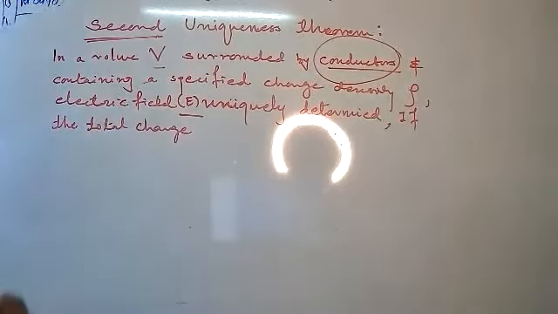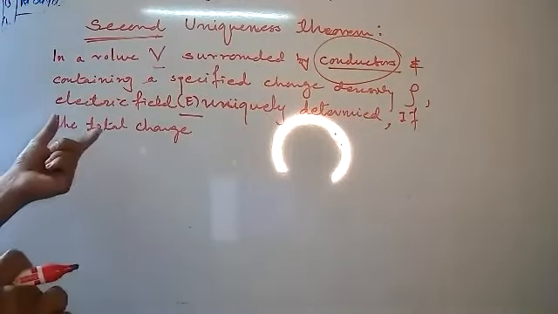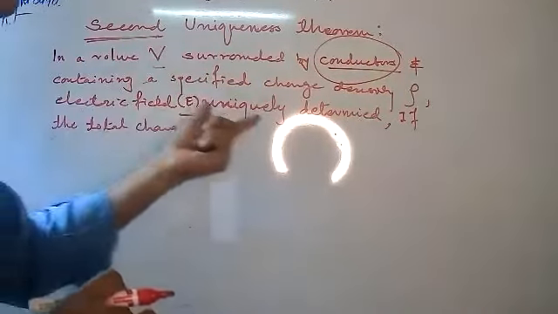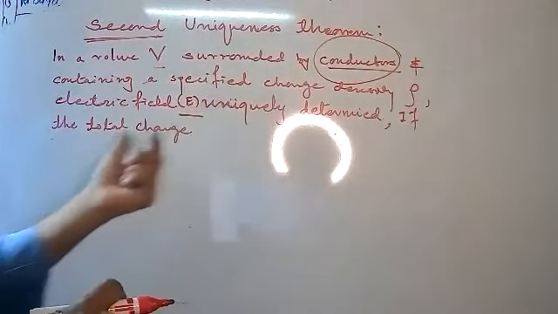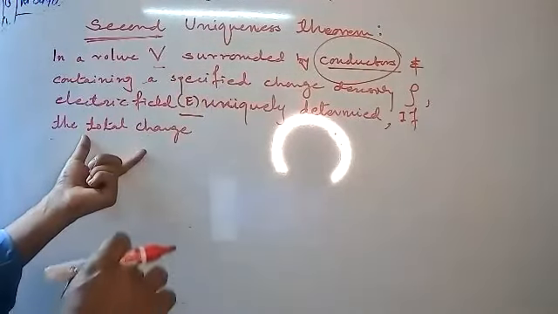Dear student, if there are n charge particles like Q1, Q2, Q3 up to Qn, then what will be the total charge? The summation of Qi, i from 1 to n. Yes, very good. Similarly here, if you want to find the electric field, then we should know the total charge of the system.